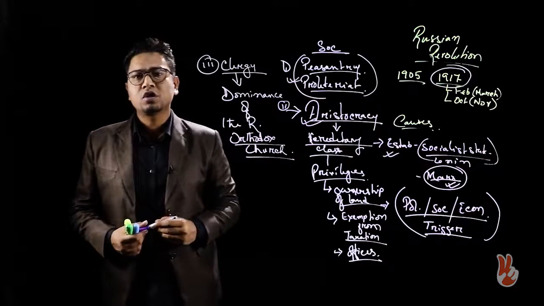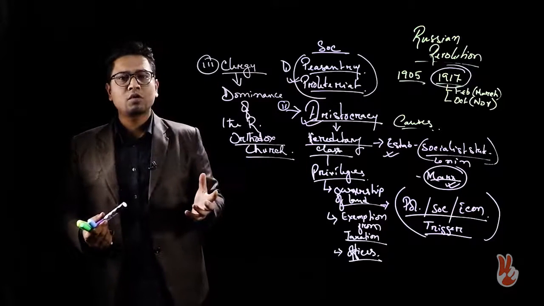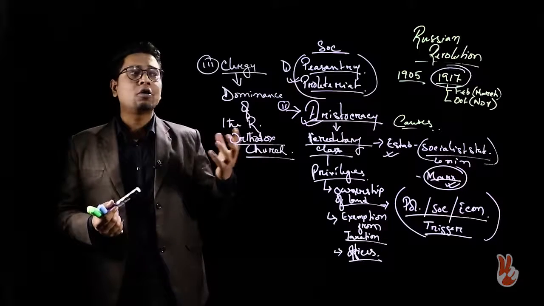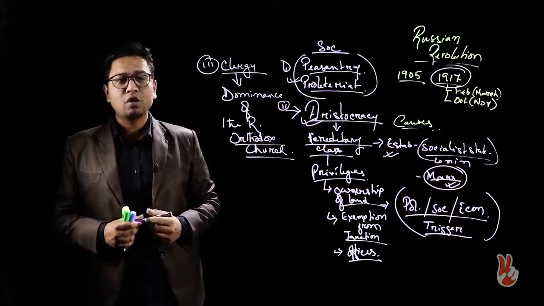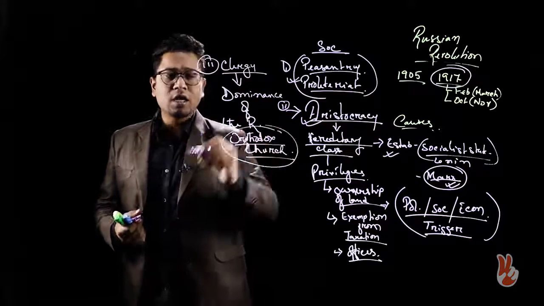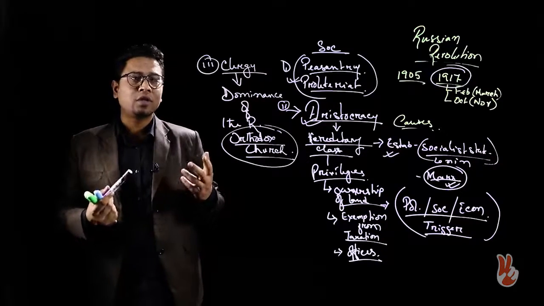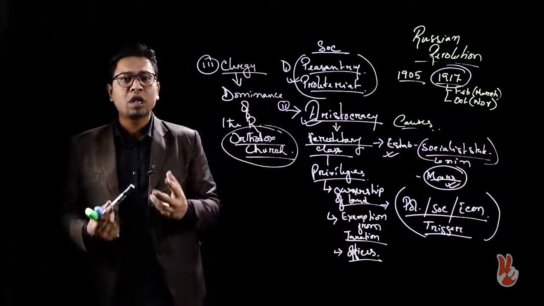The dominance of the Russian Orthodox Church also contributed greatly to the emergence of the Russian Revolution, because the Orthodox Church of Russia used to dominate the lives of the peasantry. It used to dominate the lives of the proletariat, and the church was becoming more and more repressive.